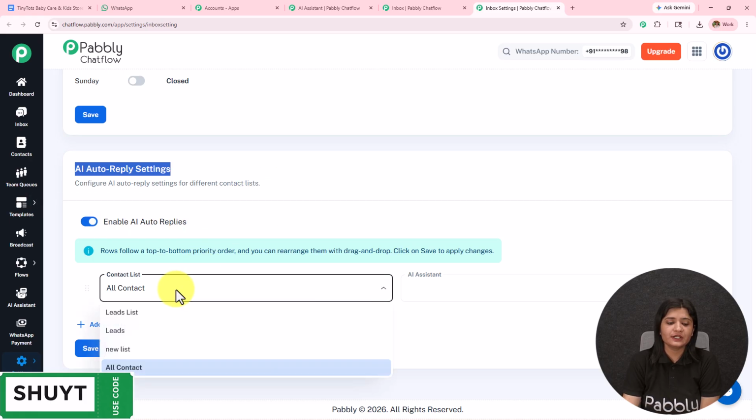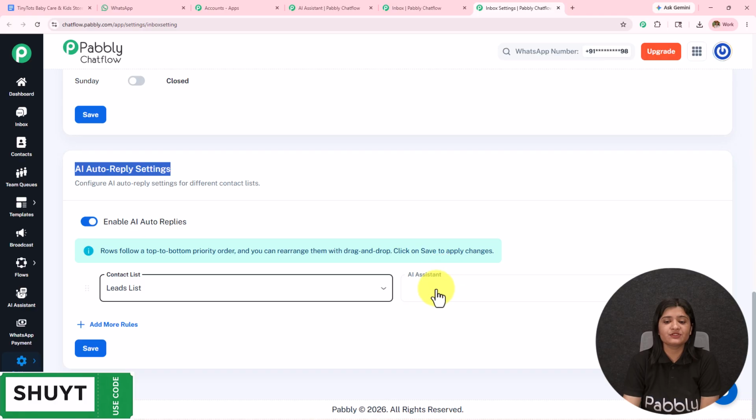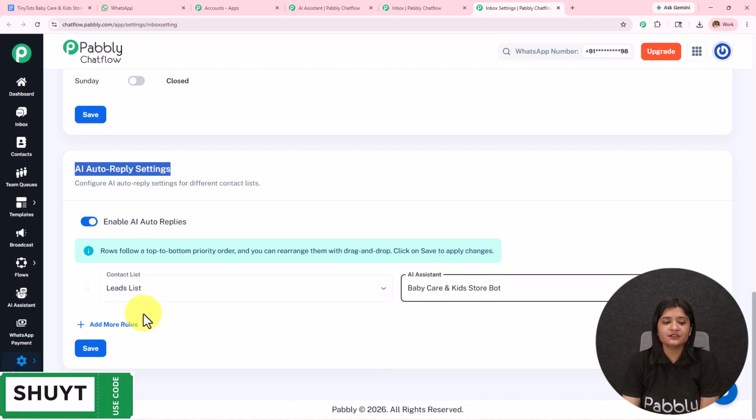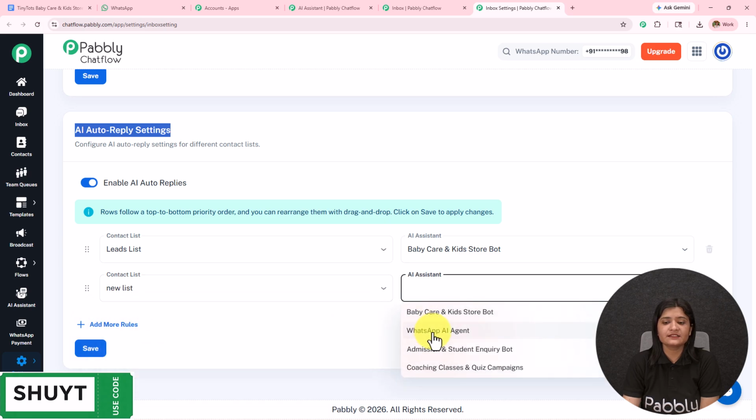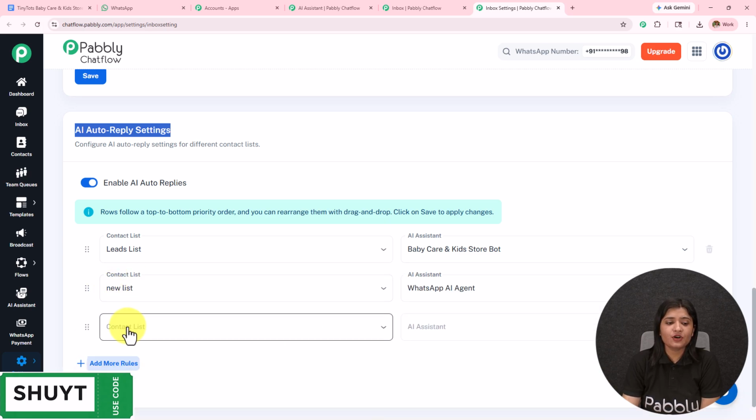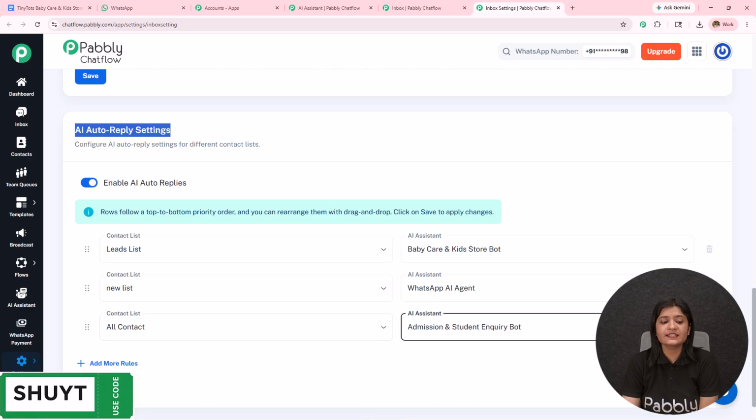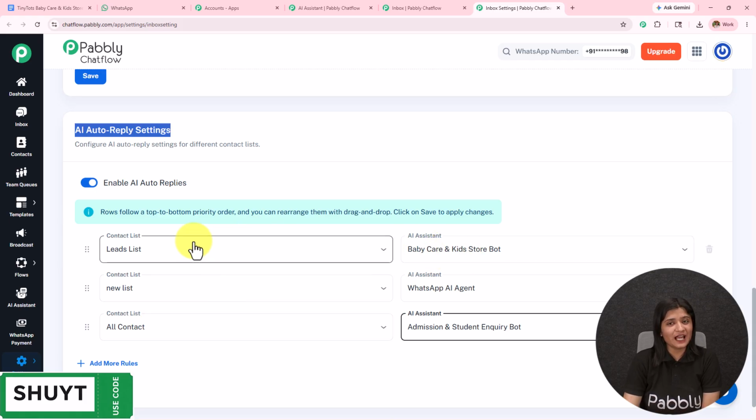I'm going to select the contact list. Let's suppose this is the list which I've created. Select the AI assistant for this particular list, add more rules, select another AI assistant for that particular list, or you can add more rules, select all the contacts and select another AI assistant for all the contacts. Save this. In this manner, I have assigned this AI assistant to this particular list, to all the contacts, or to a particular contact. This is how my AI agent is going to work.